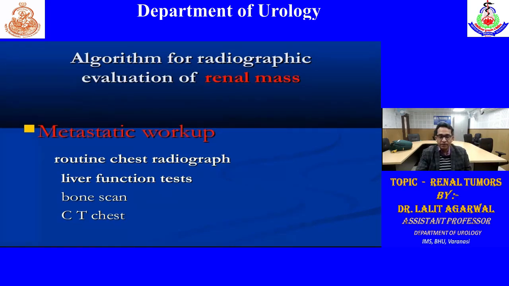So in all cases, chest CT is not required. Chest radiography is sufficient. Bone scan is done when there is bony pain or increased alkaline phosphatase or poor performance status, then we can go for bone scan for bony metastatic evaluation. So we have to rule out metastasis before going for radical nephrectomy or a definitive surgical procedure. The most common site of metastasis, as we all know, is the lung.